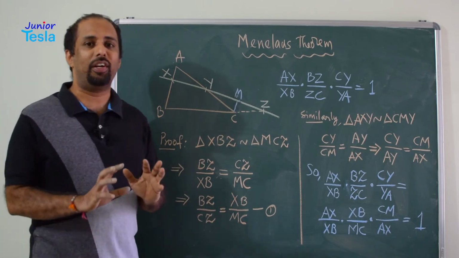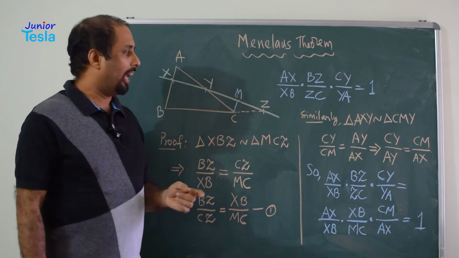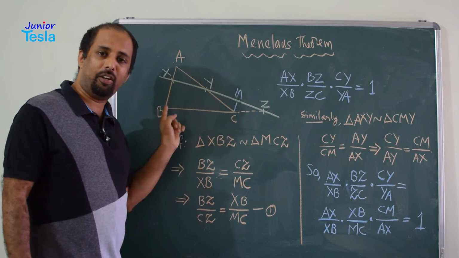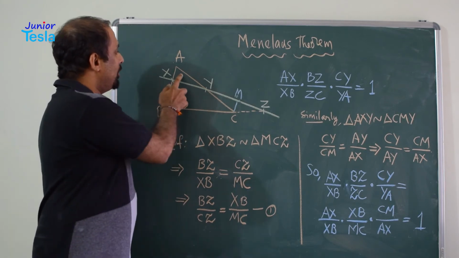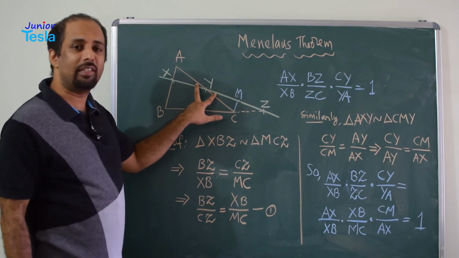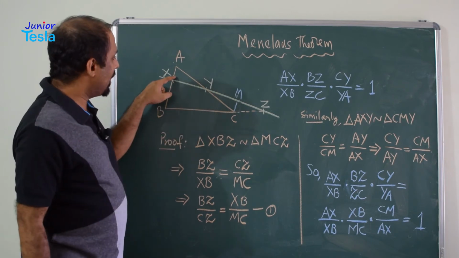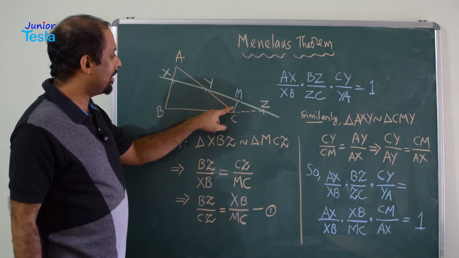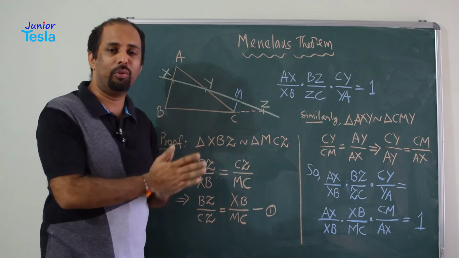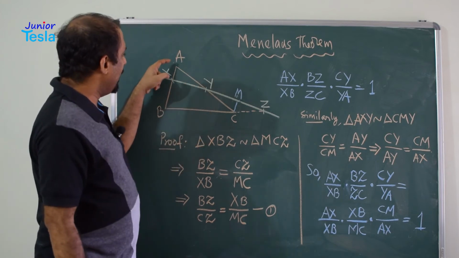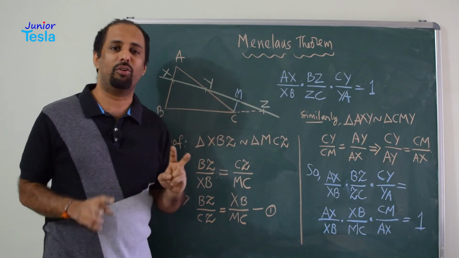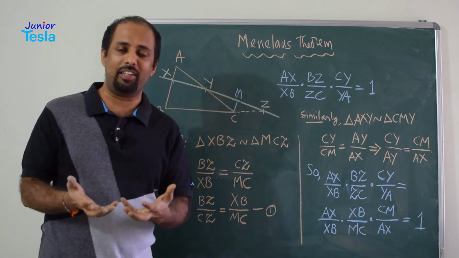Now let us try to find another set of similar triangles. I have already drawn one small construction, right? MC is parallel to XB or AB. Now these two triangles are also similar. Why? Because these two are correspondingly opposite angles which are equal. This angle is equal to this angle and this angle is equal to this angle, because MC and AX are parallel to each other. So triangle AXY and triangle CMY, these two are similar triangles. So we got another set of similar triangles.